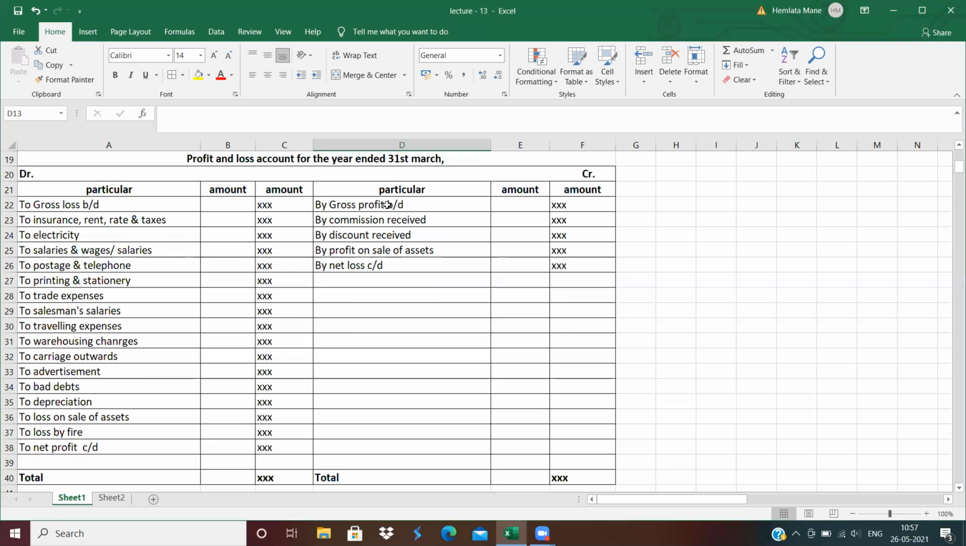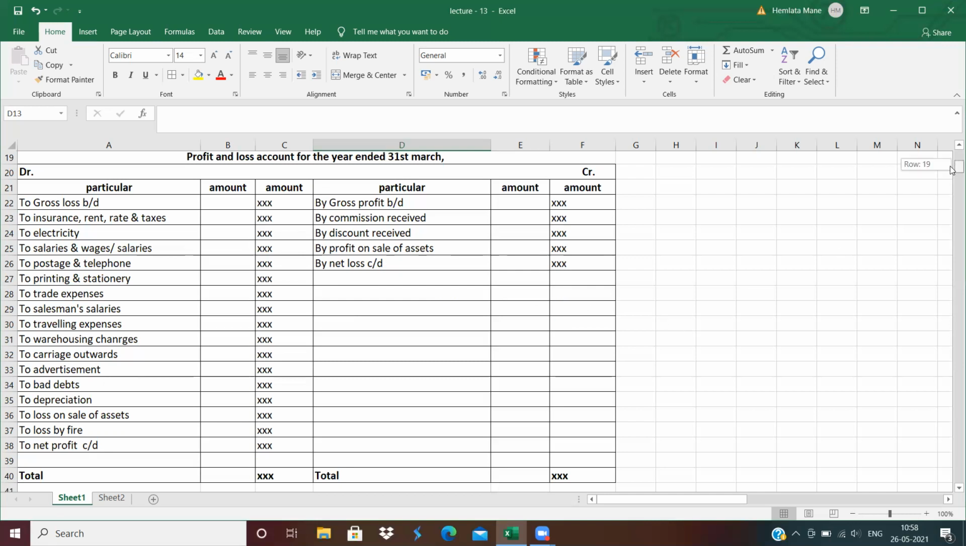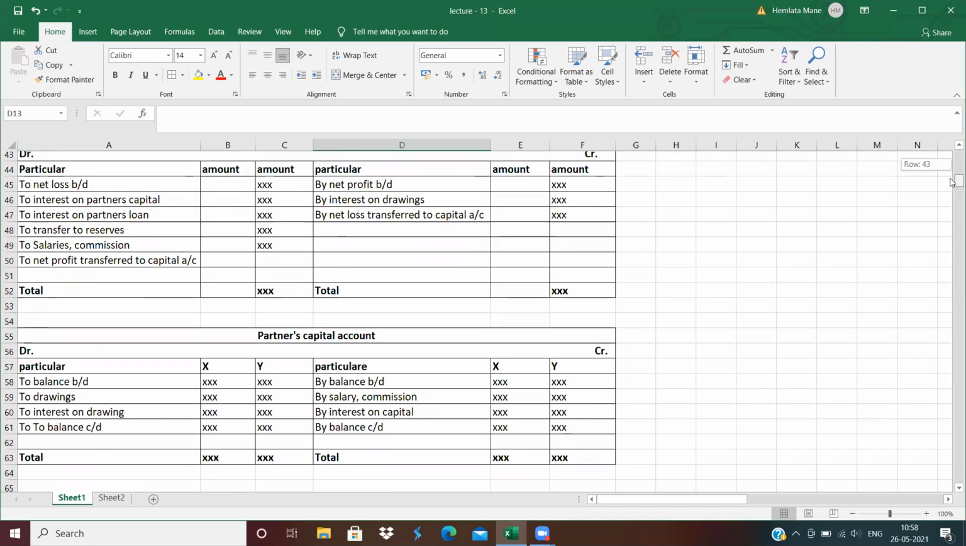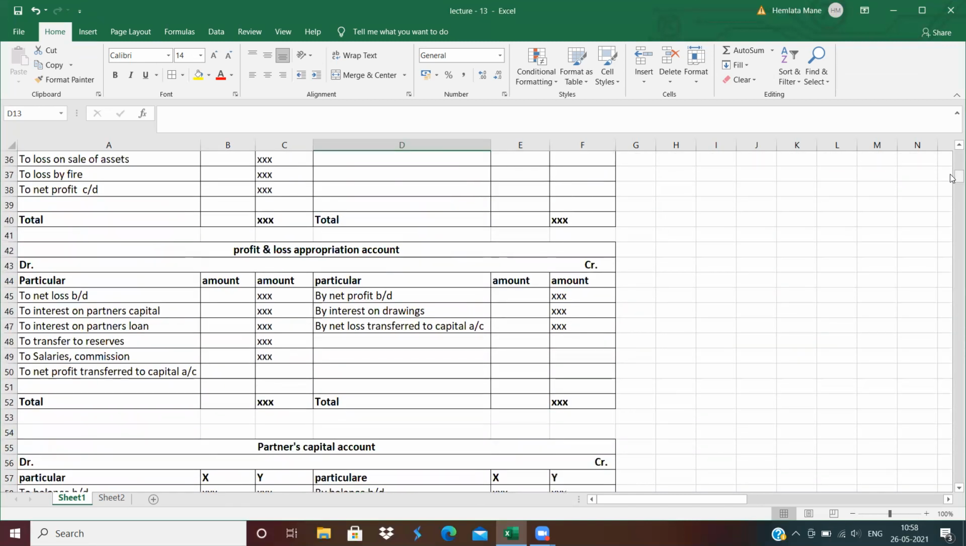Means in a trading account, if you incurred a profit, then that carried down profit should be brought down in the P&L statement. So profit and loss brought down, commission received, discount received, profit on sale of asset, and net loss. If you incur a loss in a P&L statement, then that loss will come on the credit side. Clear? Now, in 12th standard, you prepare two statements, trading account and profit and loss account.